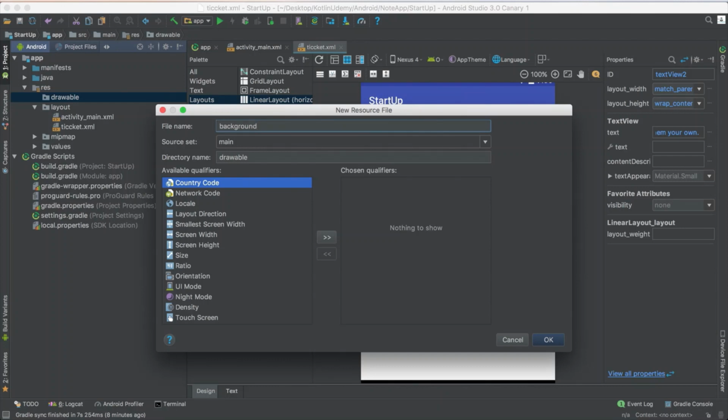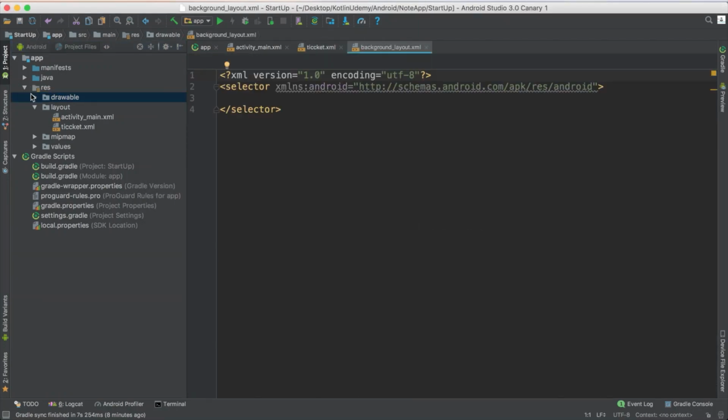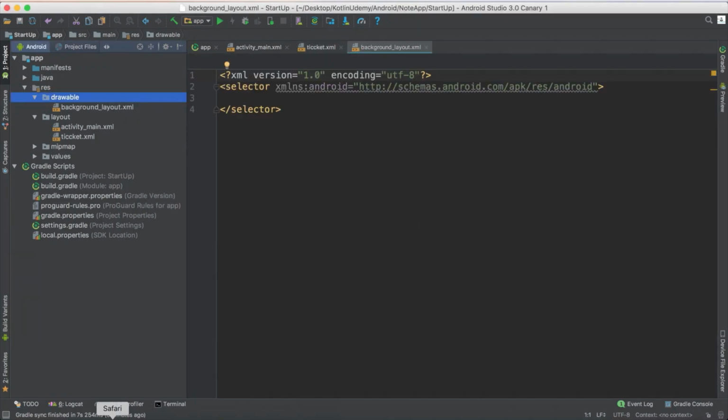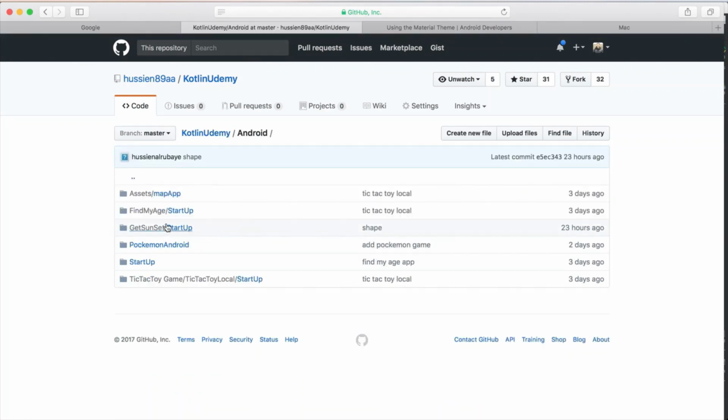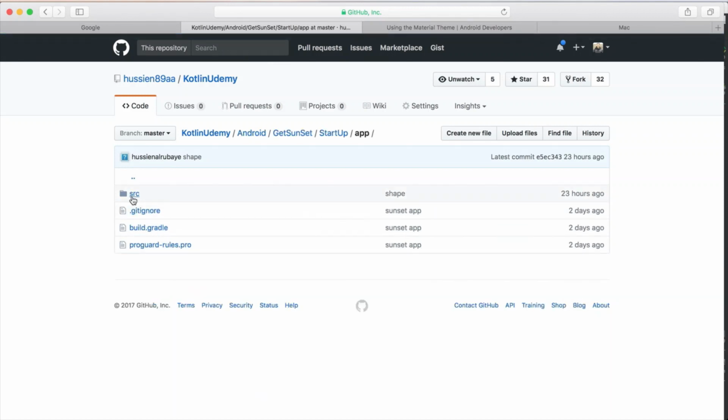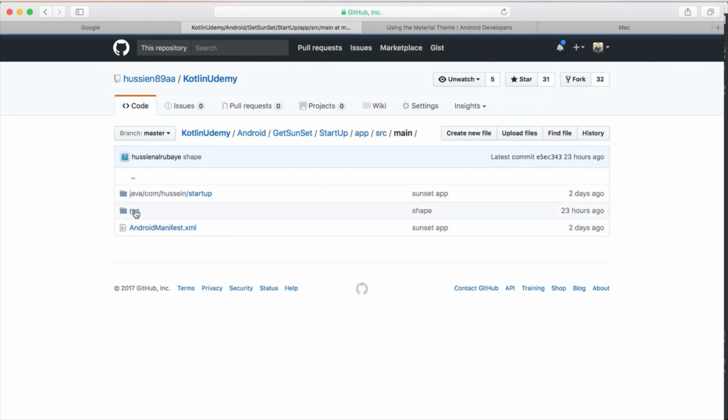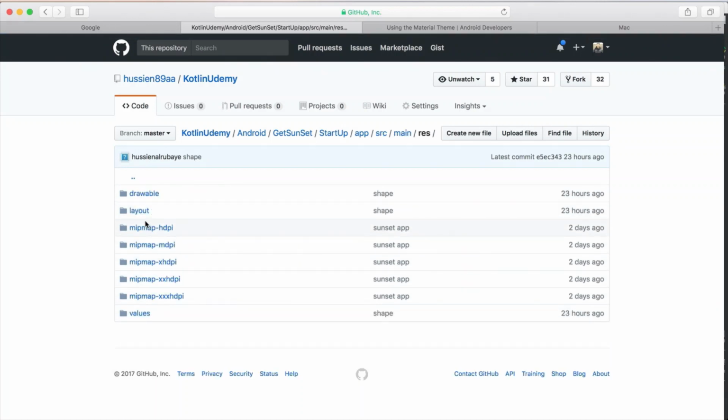So background layouts, you could name it underscore layout. Just give it this name. Okay, so I already designed this one before, so I don't want to design it again. I already did this work in the previous work when we did the work with find my age. I think get sunset application app src main resource, then we have it in the drawable.